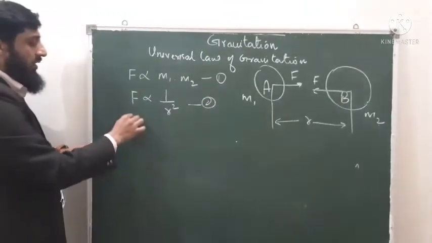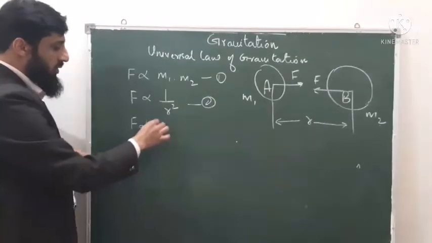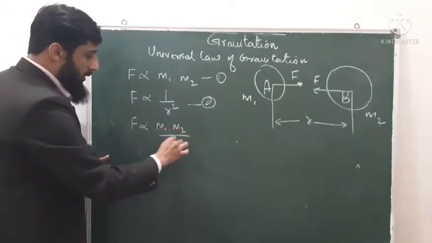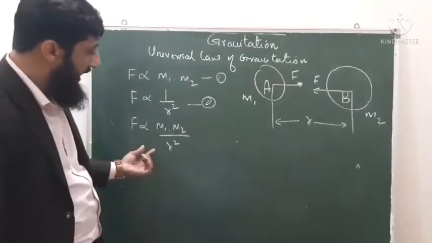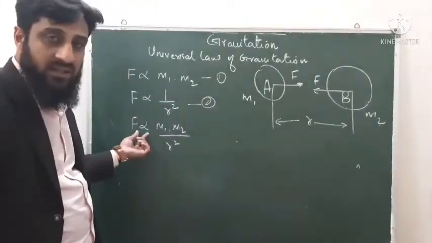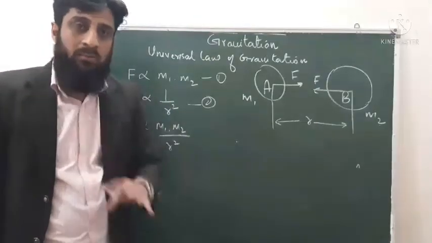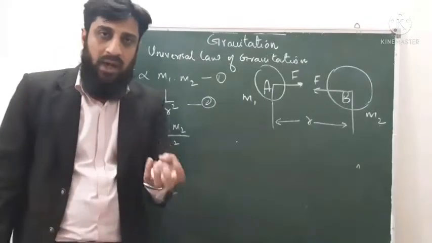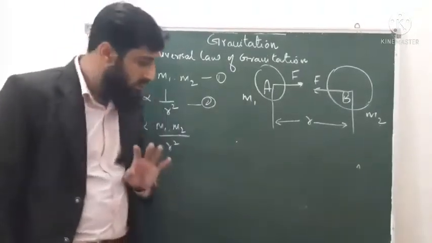On combining, what do we get? F is directly proportional to m1 into m2 upon r square. But I want an equation. So what do we have to do in this case? We have to remove this proportionality sign, and we have to introduce one constant term.